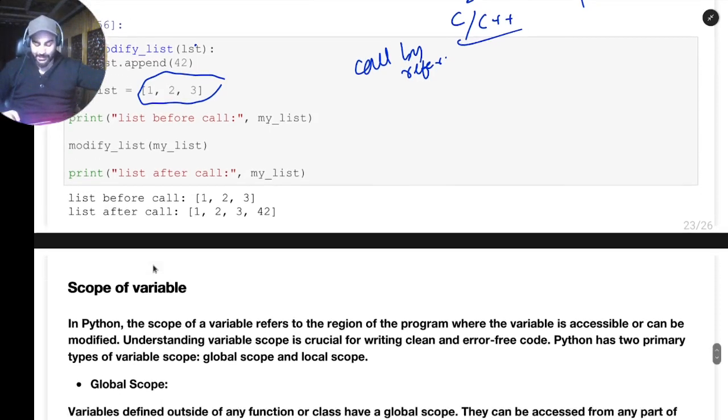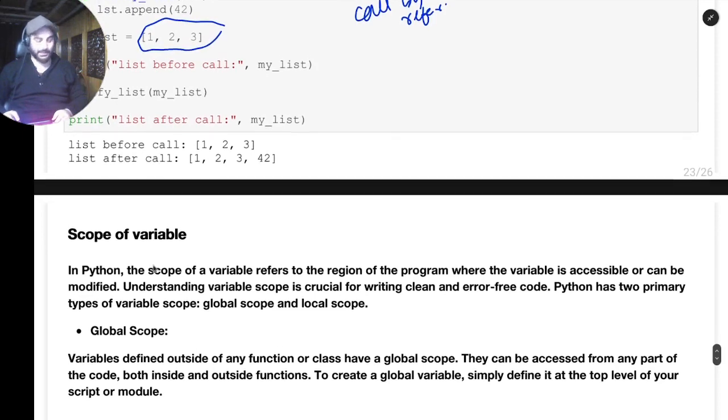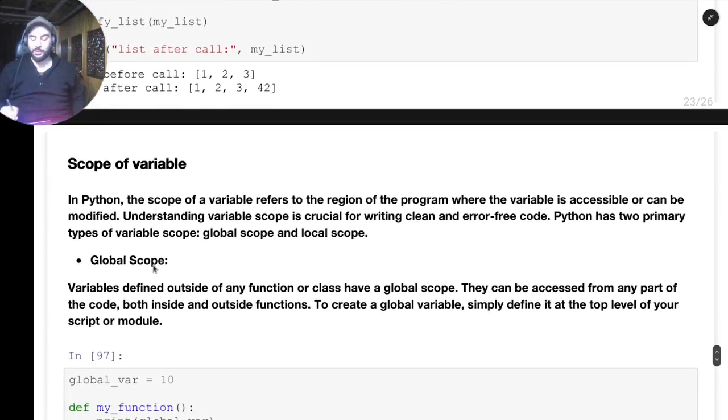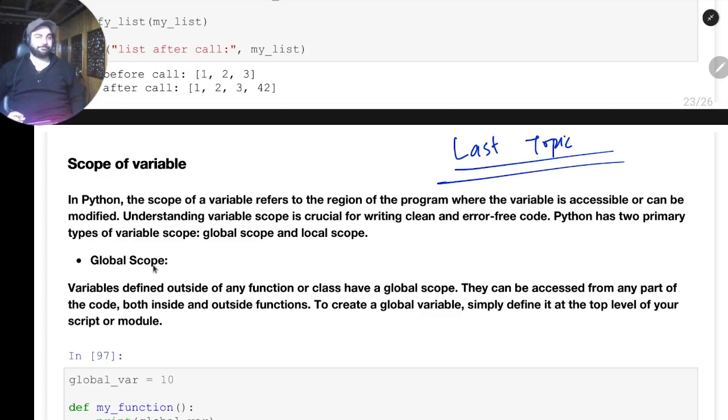Let me wait for a second, catch some breath, then we'll go on to scope. This is the last topic of functions. Do you have questions till now regarding assignments, regarding everything that we're doing here? Am I going too fast?